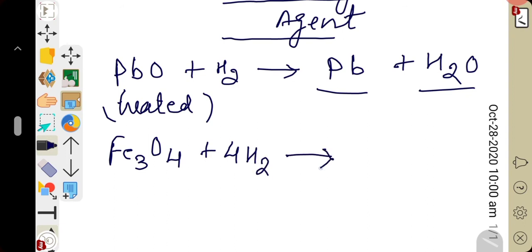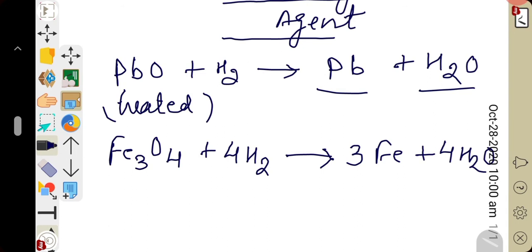Here also hydrogen is acting as a reducing agent to form iron metal and water molecule. So whenever heated metal oxide undergoes reaction with hydrogen, hydrogen removes oxygen from the metal oxide.